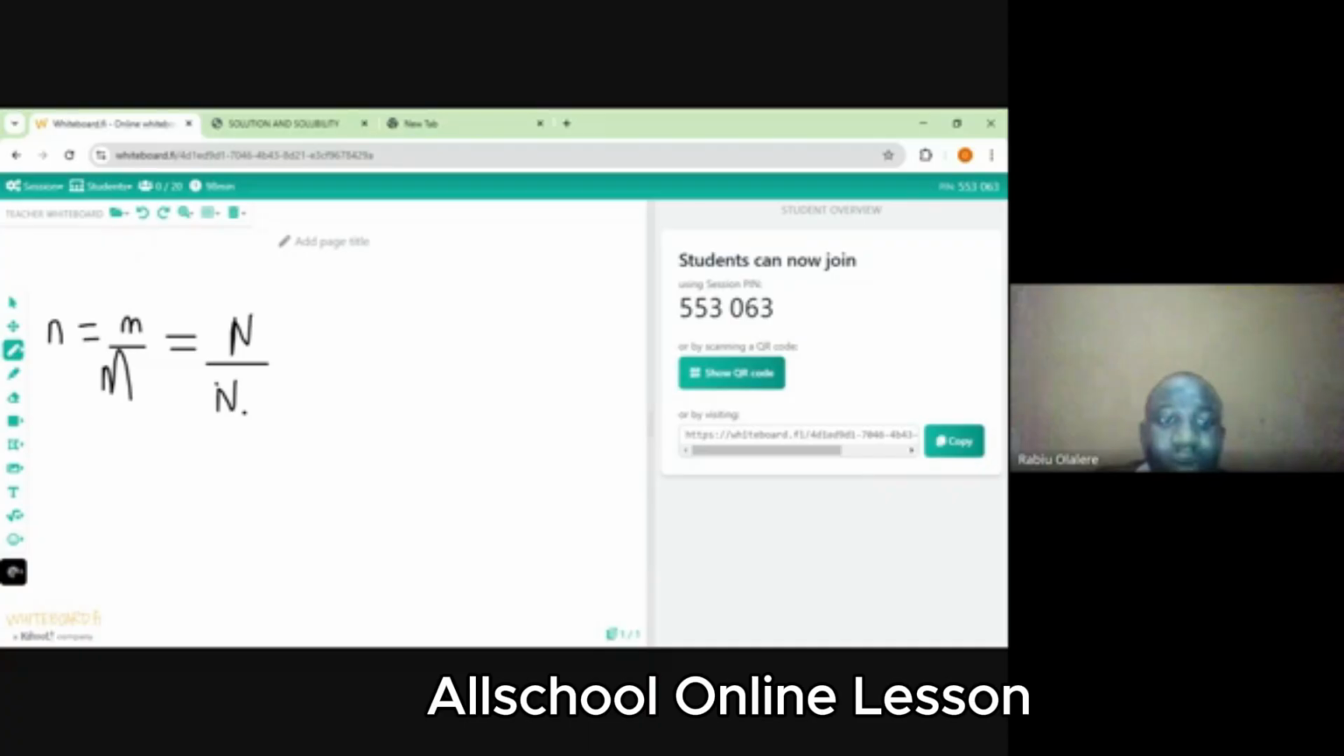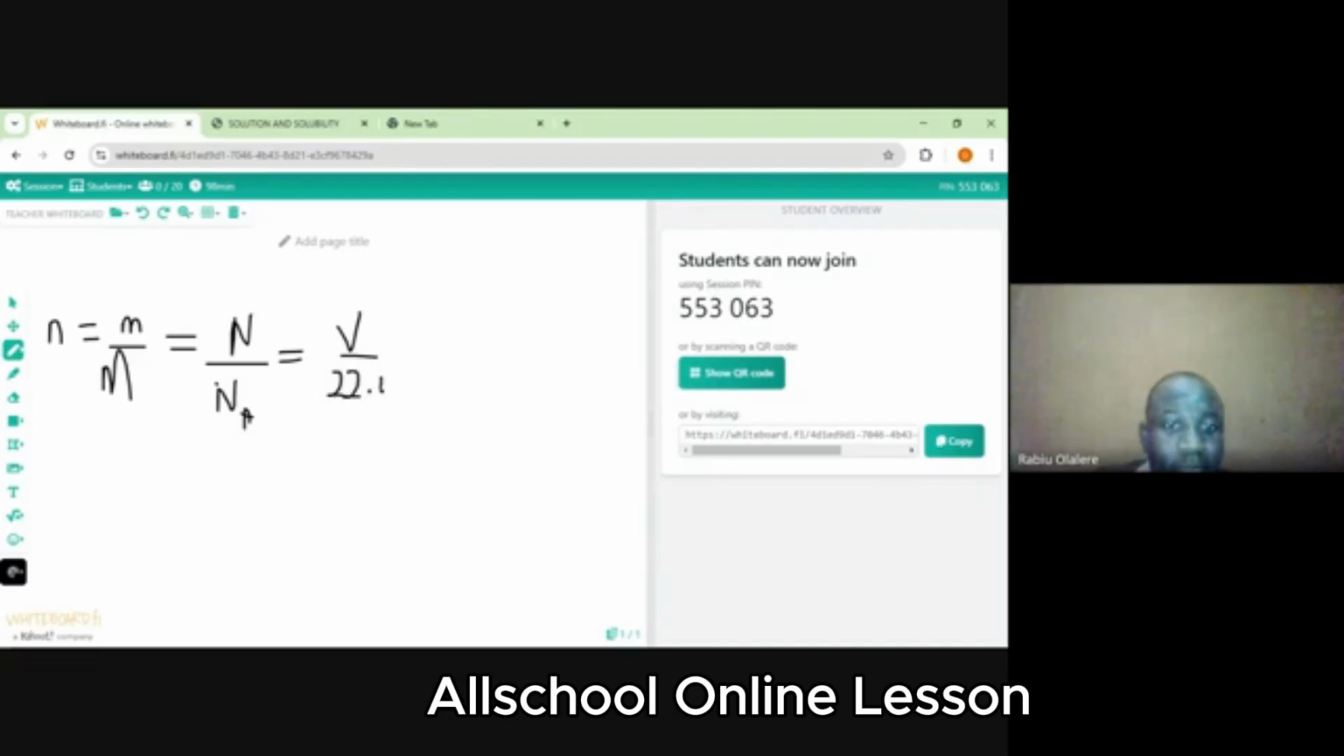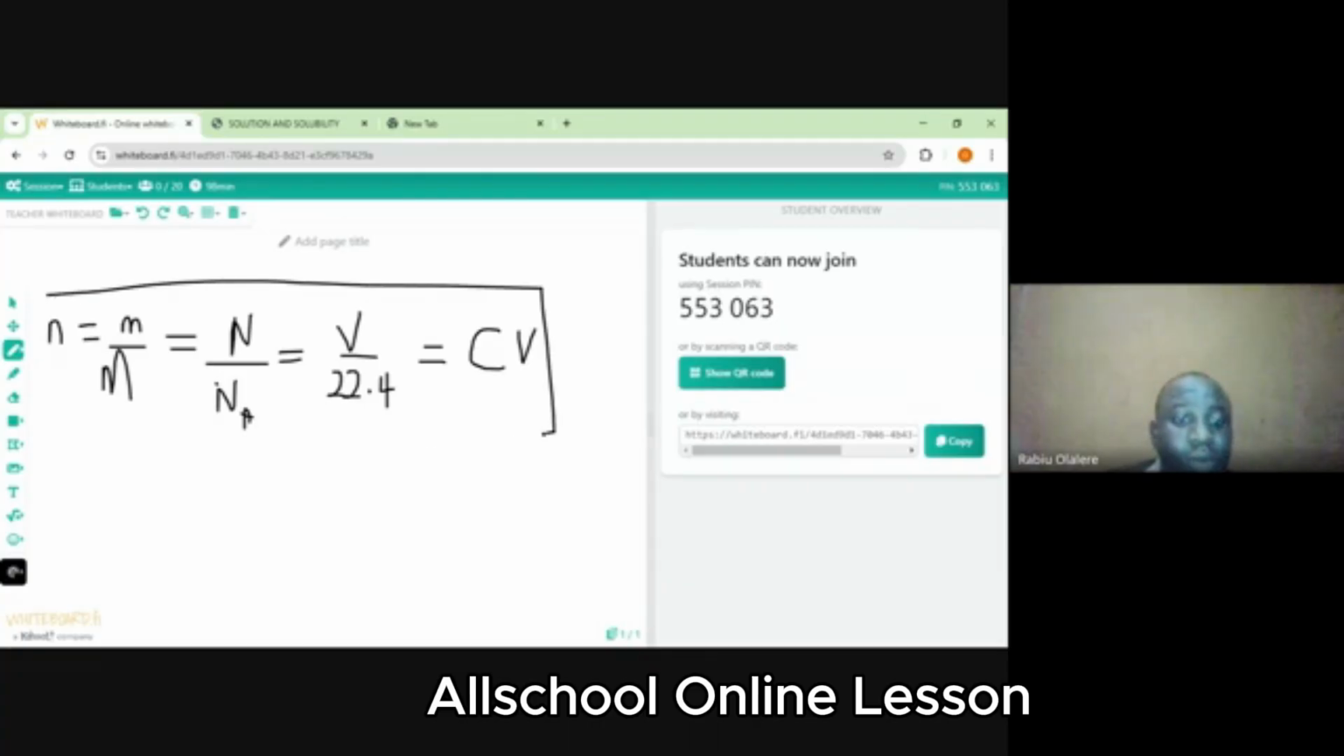Then what again? For gas, volume over what? 22.4. Then what again? Concentration times volume. I think we are still going to add one more to this when we get to electrolysis. There is also an equation under electrolysis that will link with this. So if they're asking you volume, and it's a solution, you are using this. If it's a gas, you are using this.